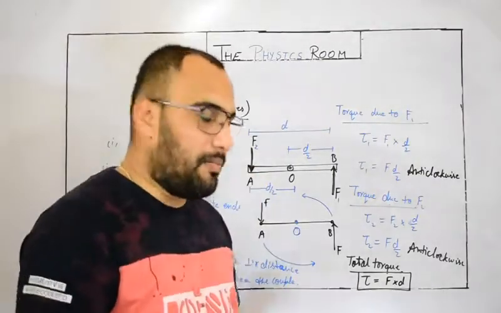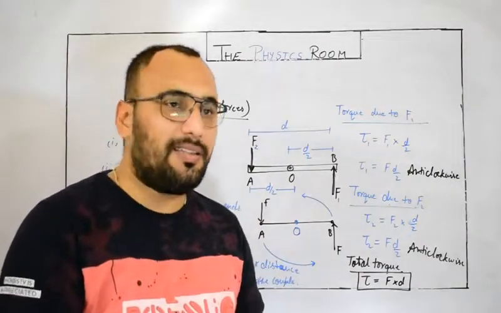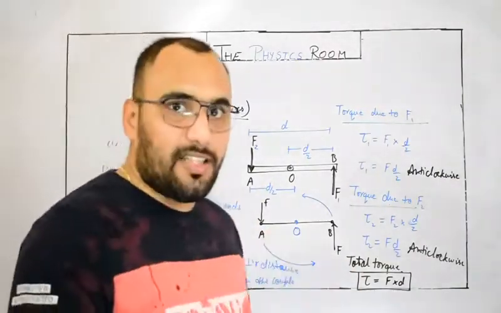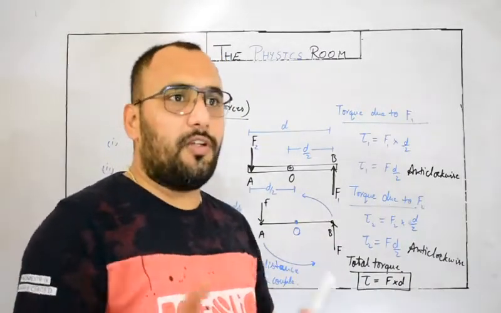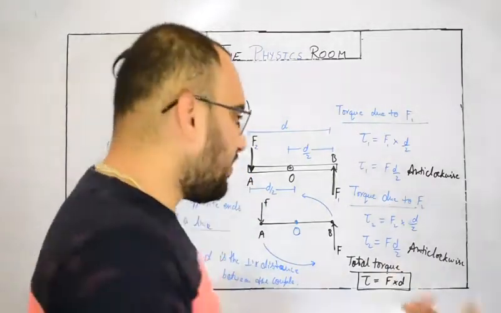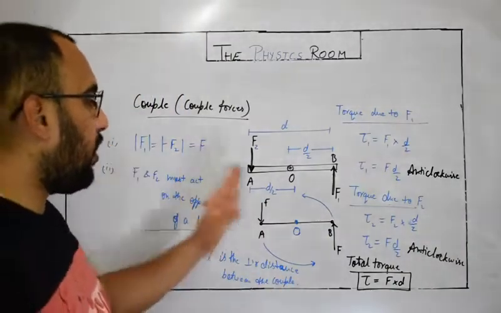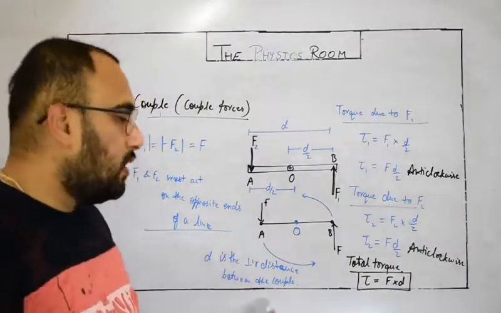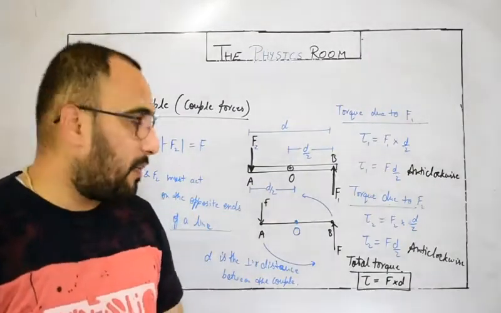So the SI unit will remain the same. It doesn't matter which kind of torque we are talking about, the SI unit will remain the same: Newton meter, or CGS unit, dyne centimeter. Or you can replace Newton meter by kgf, kilogram force. It's your choice according to the question. So I hope torque due to couple force is very clear for you. You can pause the video and copy the content and prepare your notes properly.